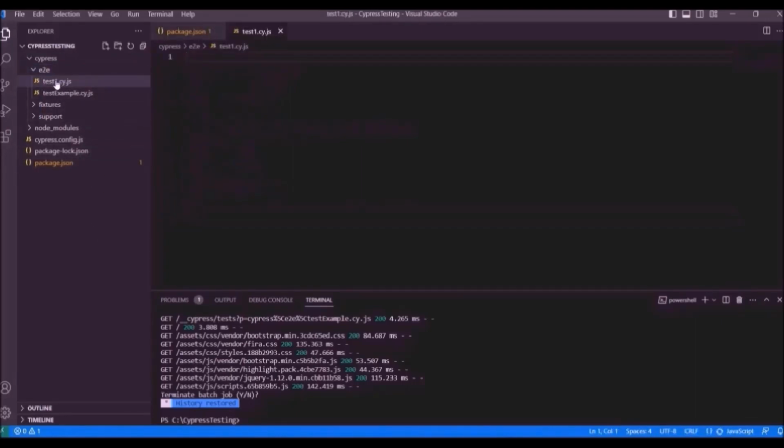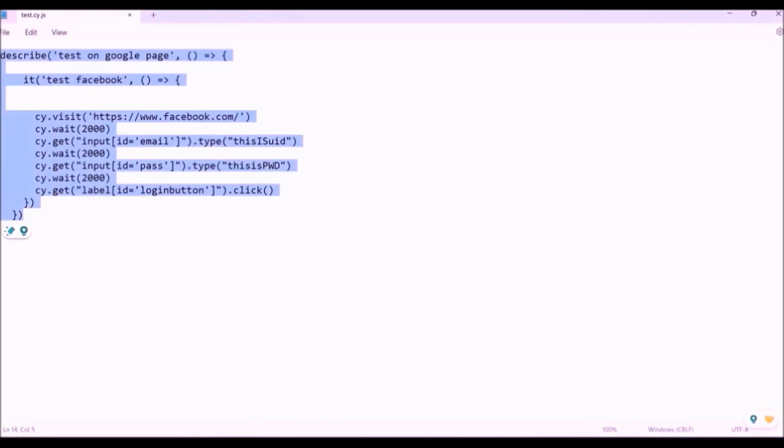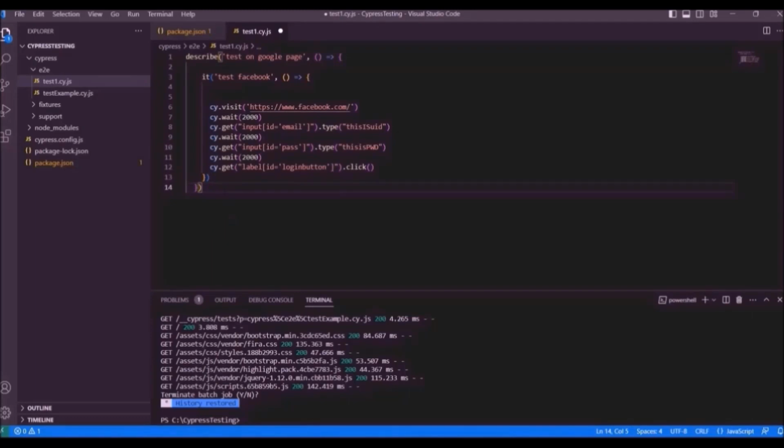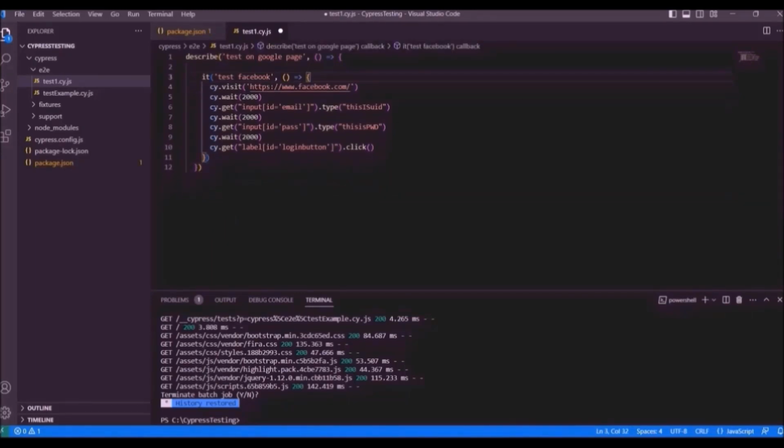So this is a new test file I have created. Let me copy the code from my previous project. So I am copying this code and putting it here. So this code will open the Facebook page, enter the user ID and password, and click the login button. So this is the test case.